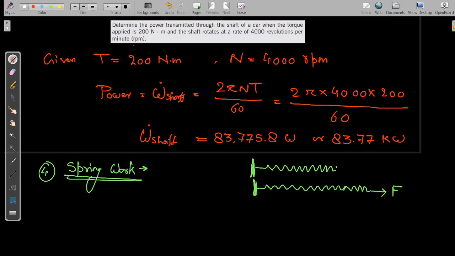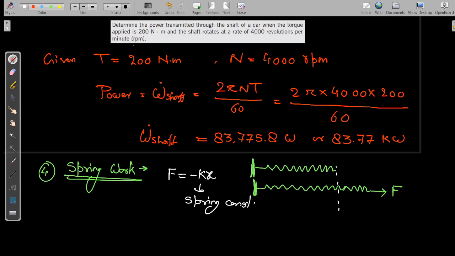This was the original position. It will resist with a counter force. The resistance force will be equal to minus k into x, where k is the spring constant. The minus sign denotes that the resistance force acts opposite to the elongation direction. Here the direction of elongation is positive x, so the counter force will act in the negative x direction.